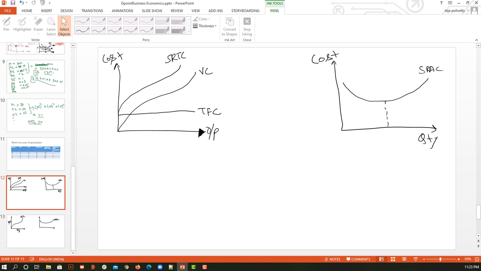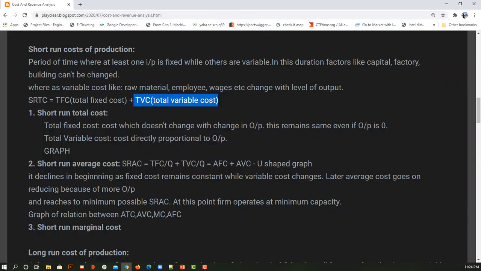Okay, so here output is starting from 0, and then as our production output increases, our variable cost is also increasing. But as you can see, in between it got stabilized because we were getting more marginal cost over there. Okay, so that was about our short run total cost.